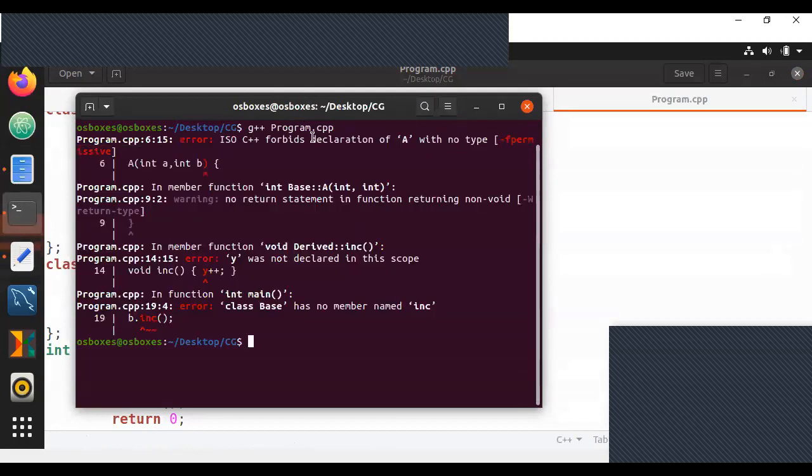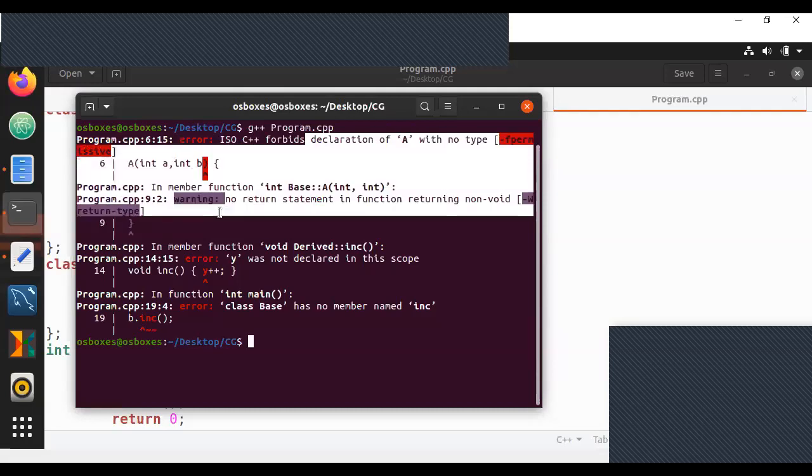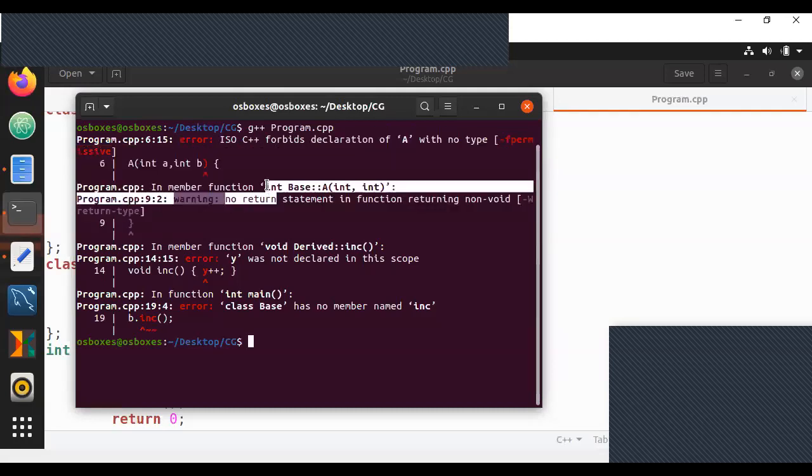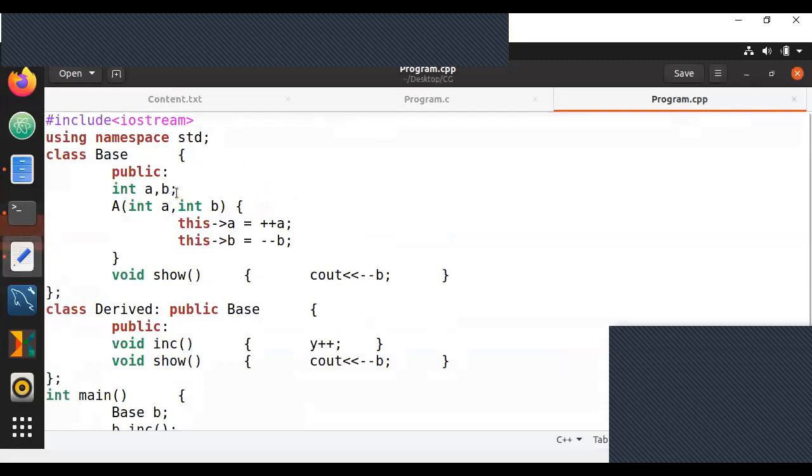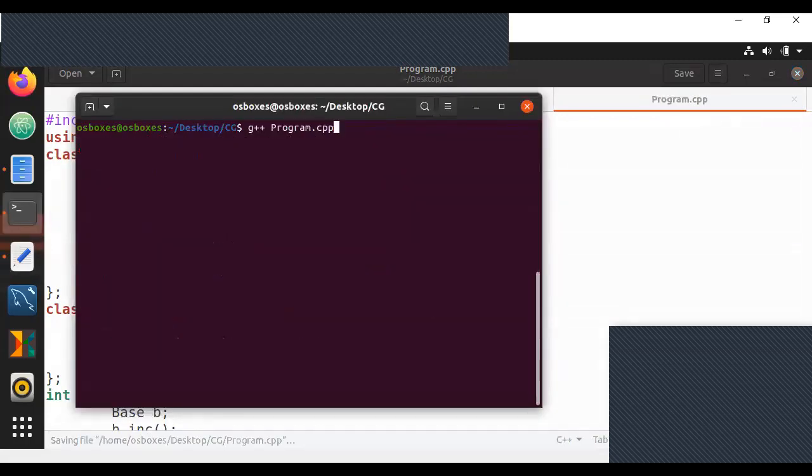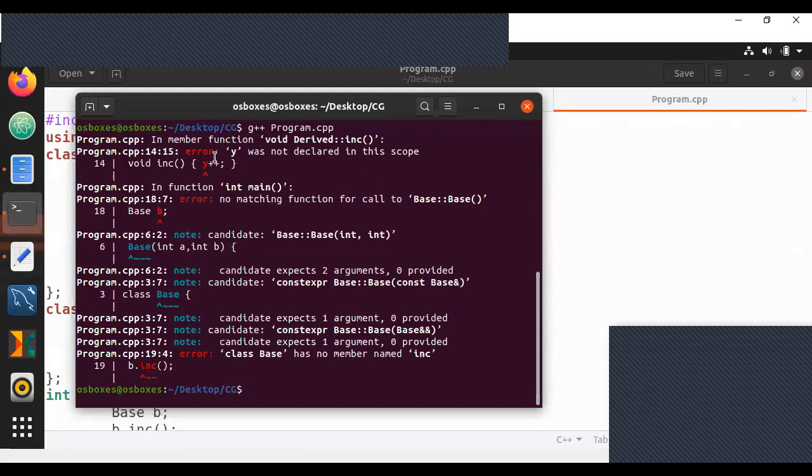One, it says C++ forbids declaration of A with type like this. If you observe, is this the base class name first? No. If it had void, then it would work. It does not have void, and it's not the same name as the base class. So there's your first error. If you solve this first error and compile it, then you'll get your second error.